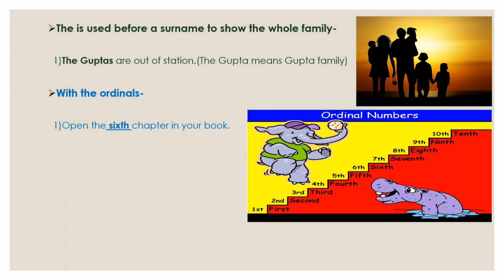With ordinals, like first, second, third, fourth, fifth. These are called ordinals, and before these words we use the article "the". For example, open the 6th chapter in your book. 6th is an ordinal number here, and we use the article "the" before it. He is the first man to go there. In this sentence also the ordinal is first, so we use the article "the" before it.